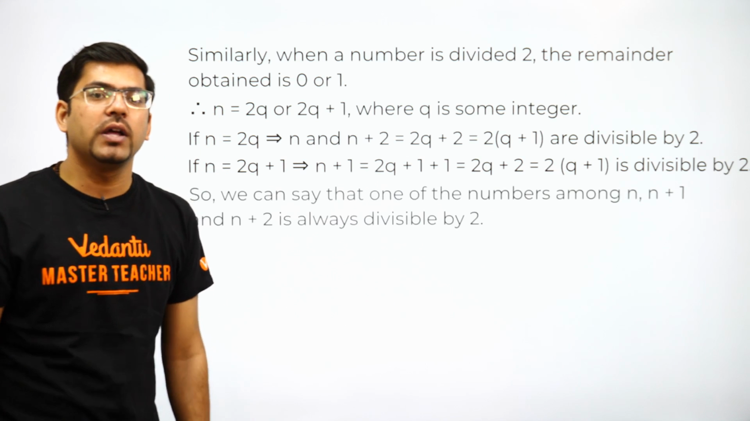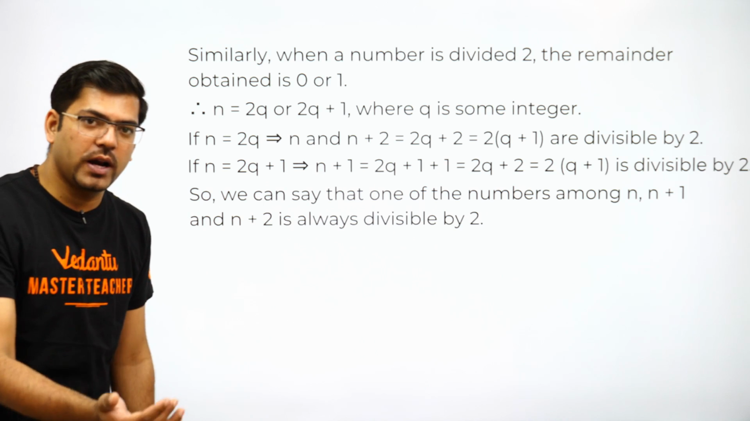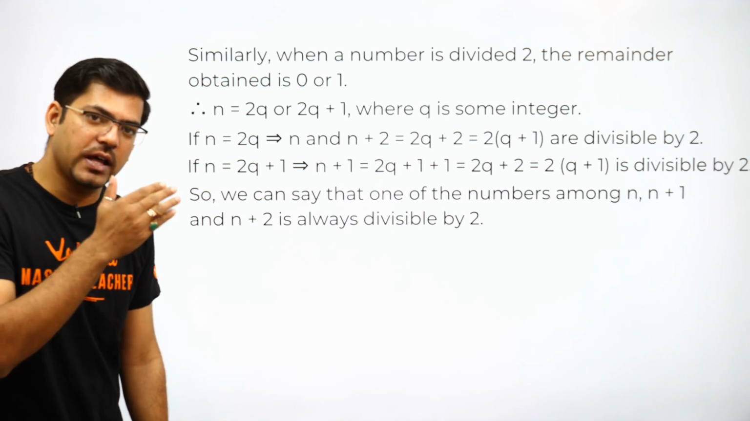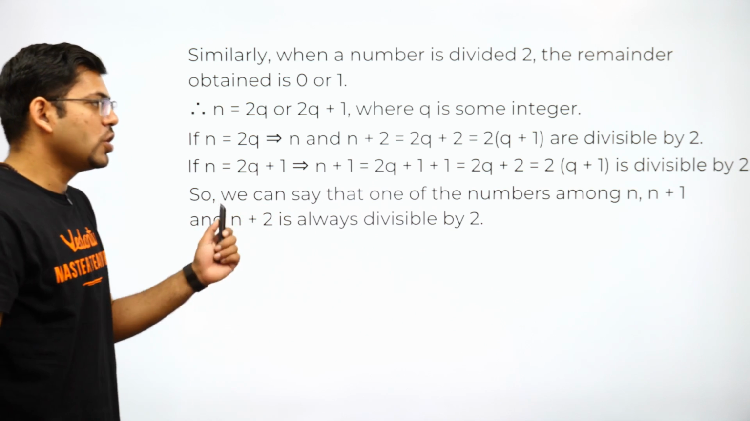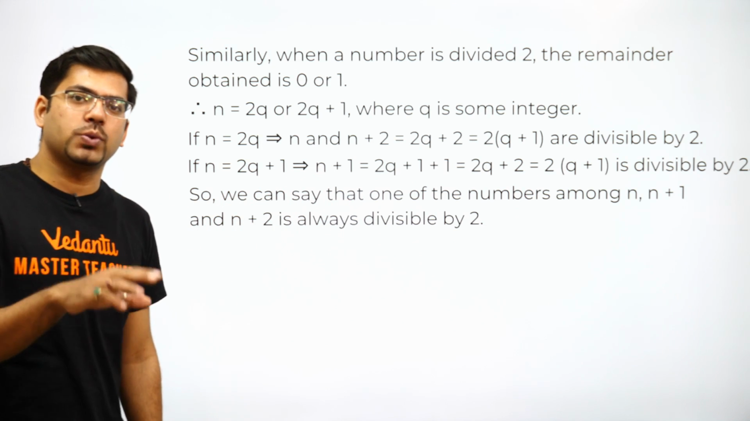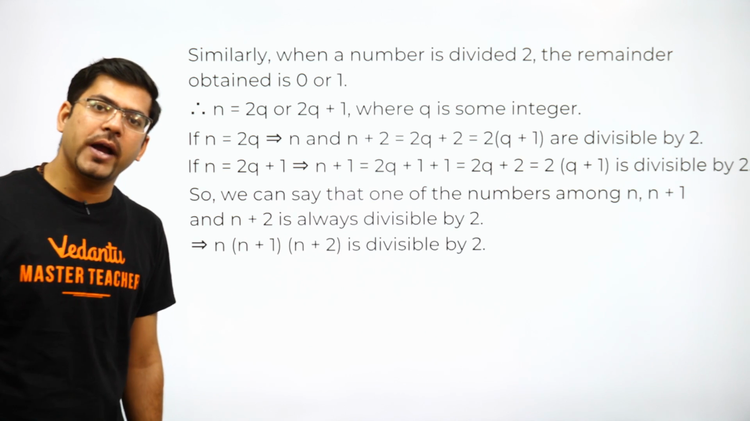So we can say that among n, n plus 1 and n plus 2, any one of them is divisible by 3, and either in the first case or in the second case, at least one of them is divisible by 2. So their product will always be divisible by 2.